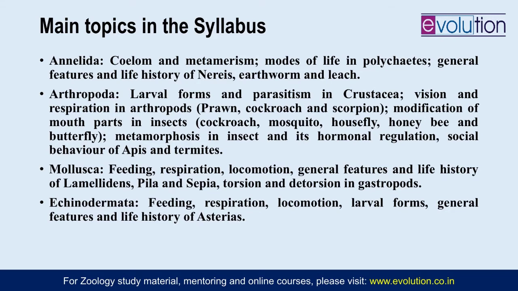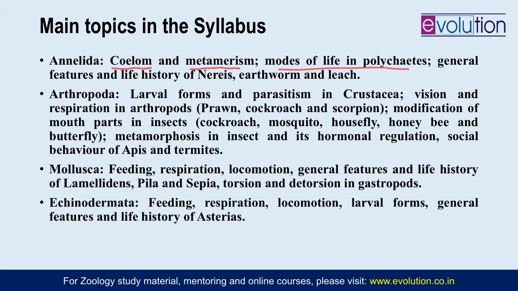So under Annelida, the first topic itself is coelom, because from here onwards all the animals are true coelomates. And also there is a situation known as metamerism, where the body is divided into different segments and the organs in them are repeated also. True metamerism is a characteristic particular to Annelida, where they show external and internal metamerism. Then within Annelida there are modes of life in polychaetes.